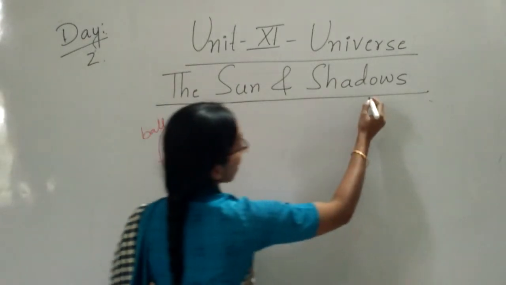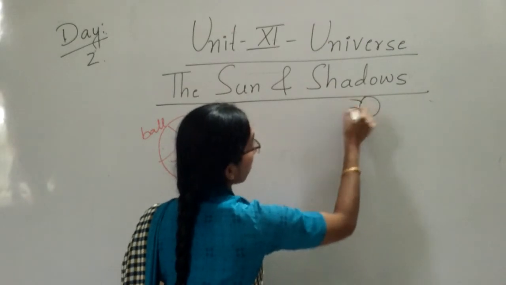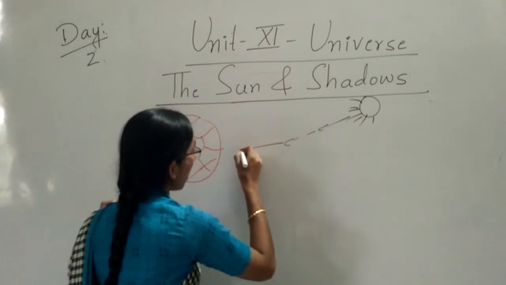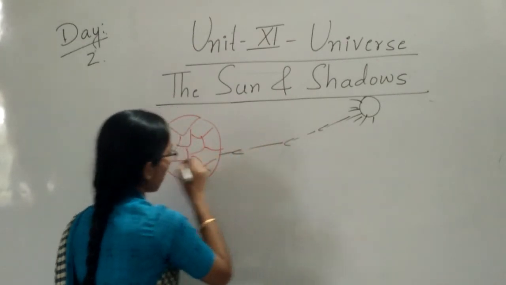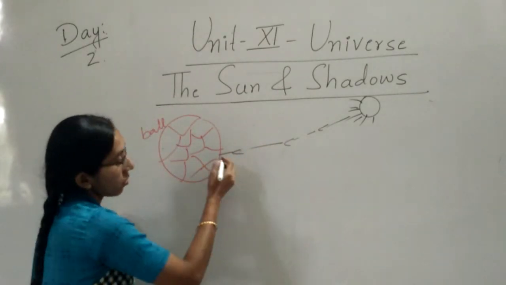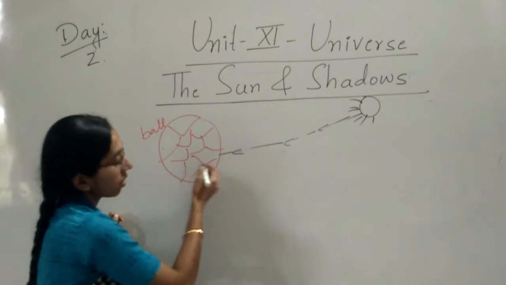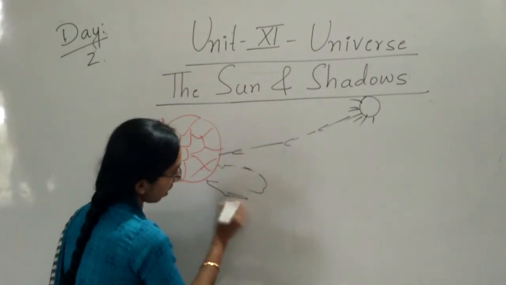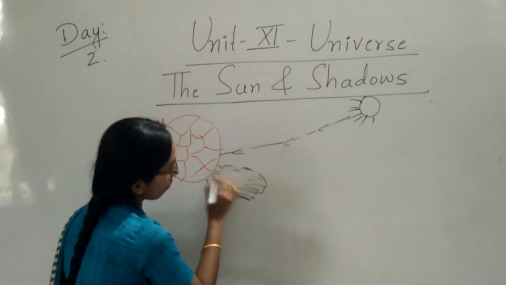This is the sun. When the sunlight, the sun rays, do not pass through this thing, then we can see the shadow of the ball.